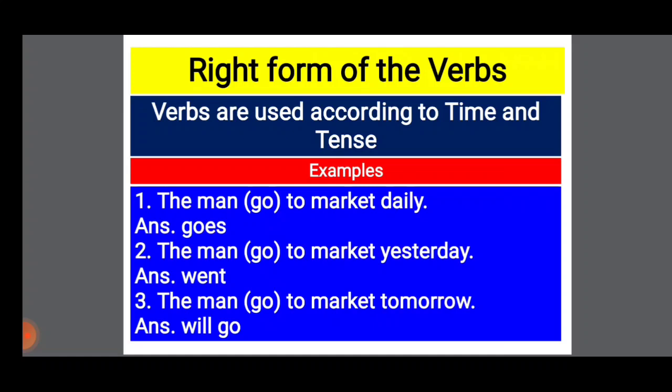Here you see it is an example of future simple, and the answer will be the man will go to market tomorrow. So students, for a good result in right form of verbs, you have to have clear idea of time and tense.